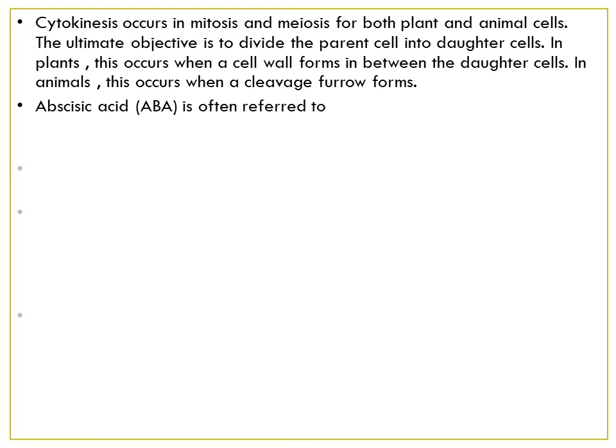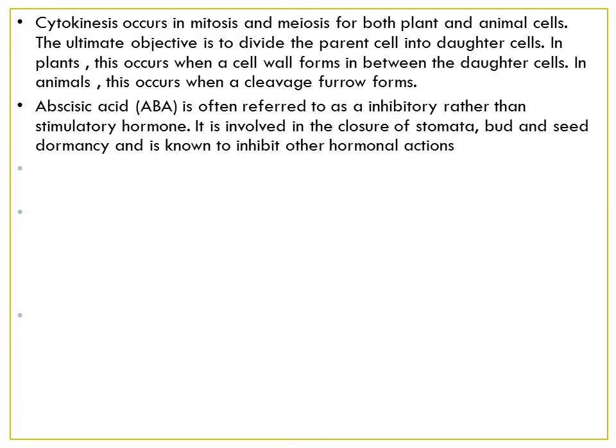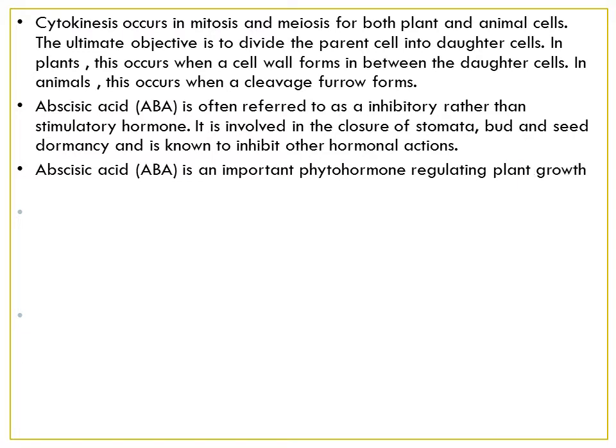Next is abscisic acid. ABA is referred to as an inhibitory rather than stimulatory hormone. It is involved in the closure of stomata, bud and seed dormancy, and is known to inhibit other hormonal actions. Abscisic acid, ABA, is an important phytohormone regulating plant growth, development, and stress responses.